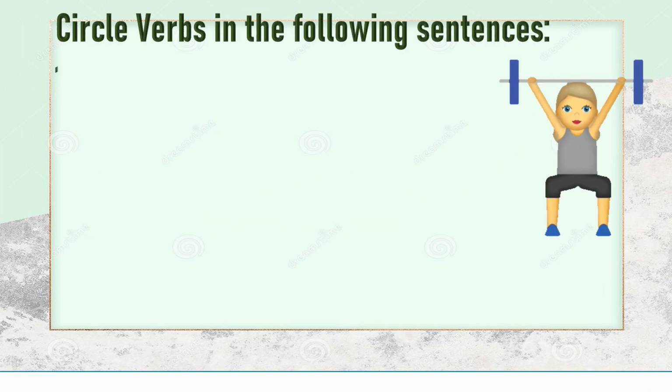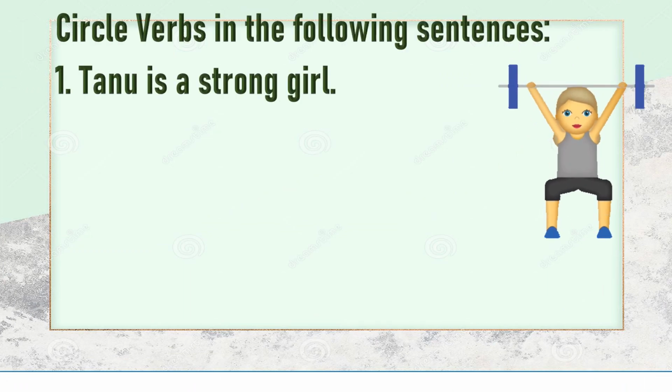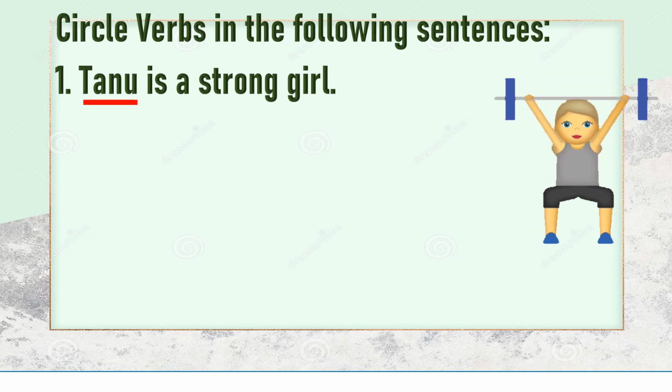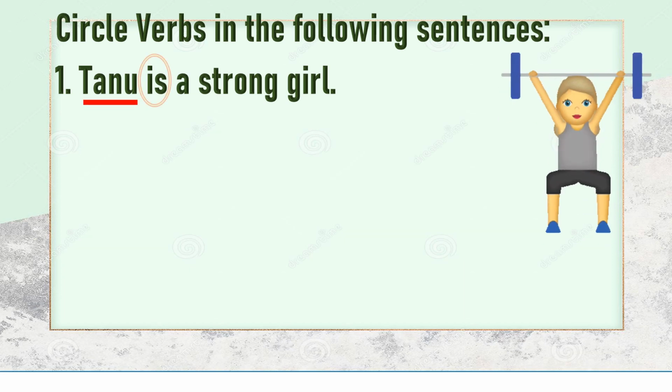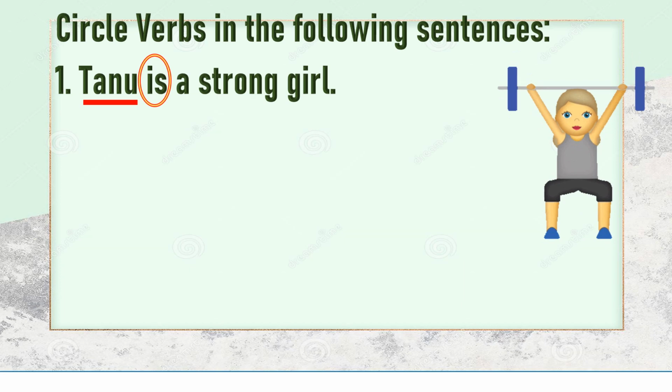Circle verbs in the following sentences. Tanu is a strong girl. I have already told you sometimes helping verbs are used only. No main action word is used with them. They tell us about the existence. The subject is Tanu and we have only the word is here.